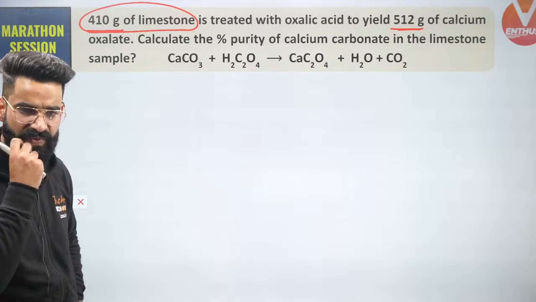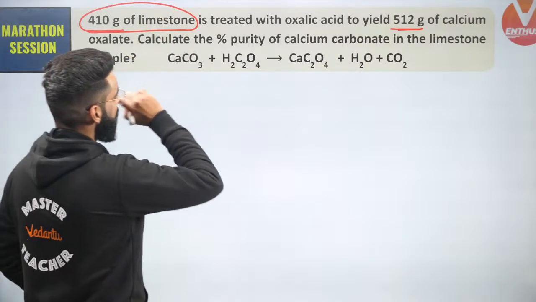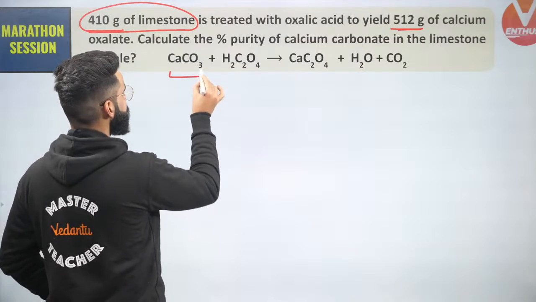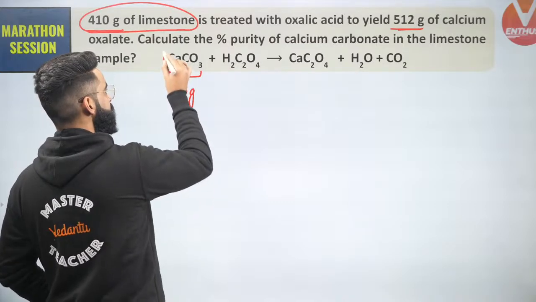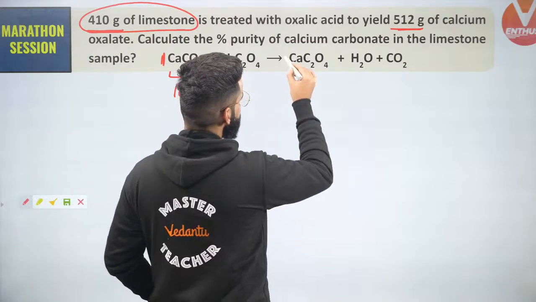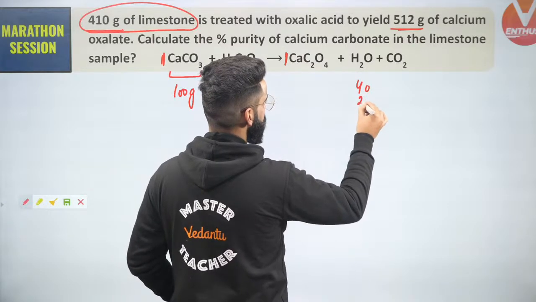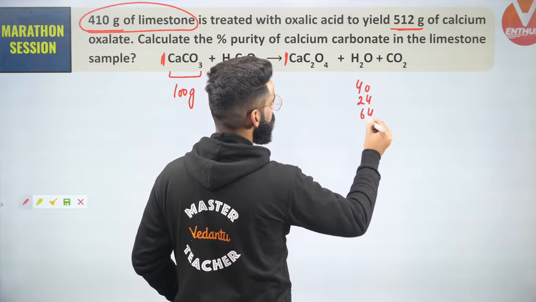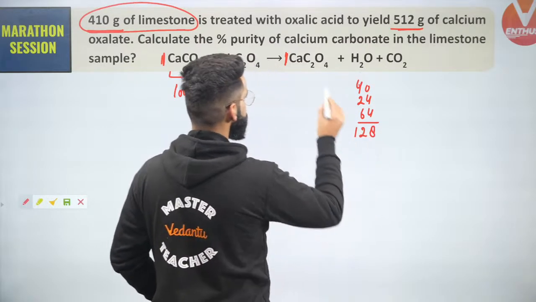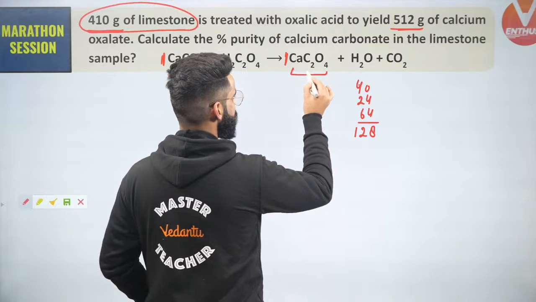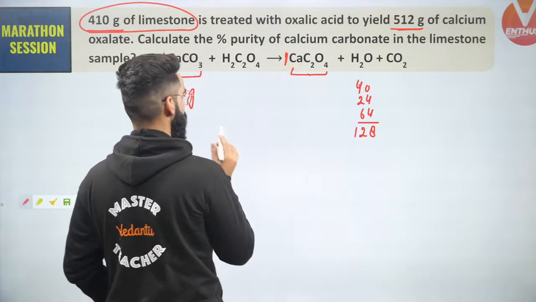See guys, first of all, as you all must be knowing, what is the molar mass of calcium carbonate? It's 100 grams. Yes, 100 grams is the mass of 1 mole of calcium carbonate. What is the molar mass of calcium oxalate, guys? Let's calculate it. Calcium is simply 40, carbon 2 is 24, oxygen is 64. So it's going to be 128. So 128 grams is the mass of 1 mole of calcium oxalate right here.